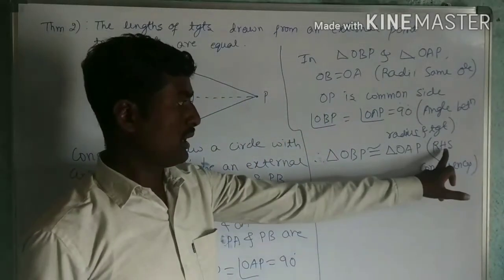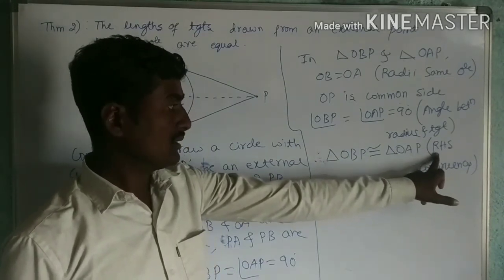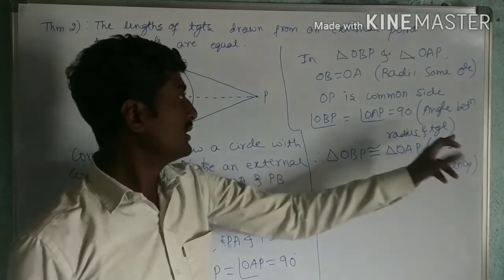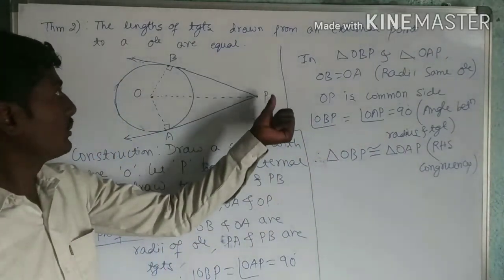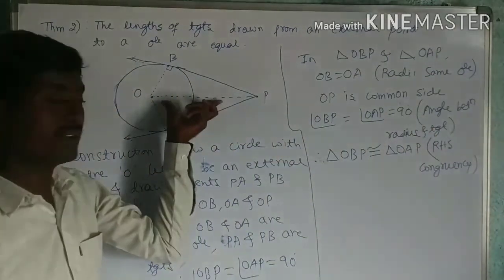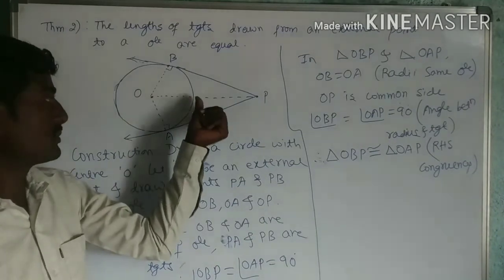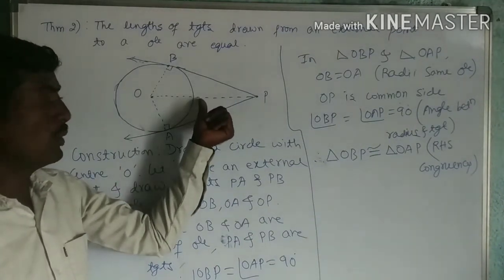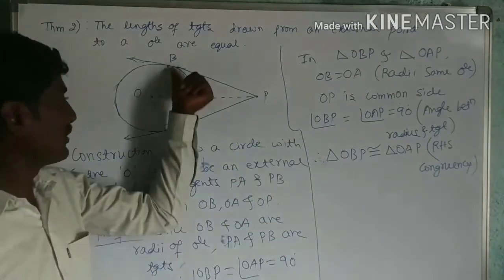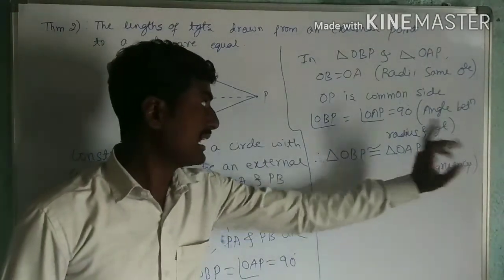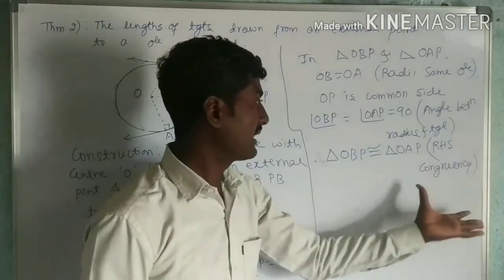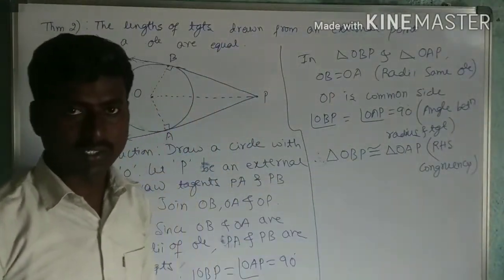Hypotenuse of right angle triangle. Those two angles are 90 degrees. Right angle, hypotenuse and side. OP is the hypotenuse for those two triangles. Because 90 degrees here, hypotenuse must be OP. So OP equal to OP, hypotenuse. Then right angle means these two angles are 90 degrees. Then one side must be OB equal to OA. So by using RHS congruency, I can say that these two triangles are congruent.